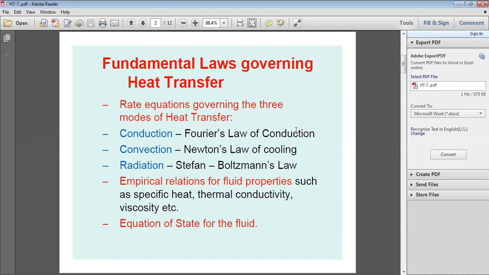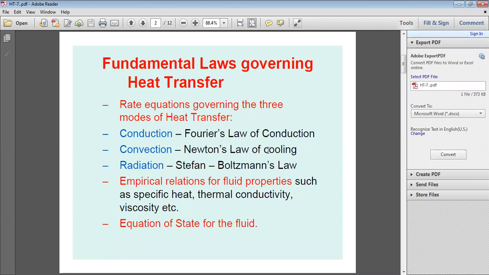Q is equal to minus kA dT by dx, where Q is the heat transfer rate, k thermal conductivity, A normal area, dT by dx the temperature gradient, dT temperature change, dx thickness of the material. That is Fourier's law of heat conduction.